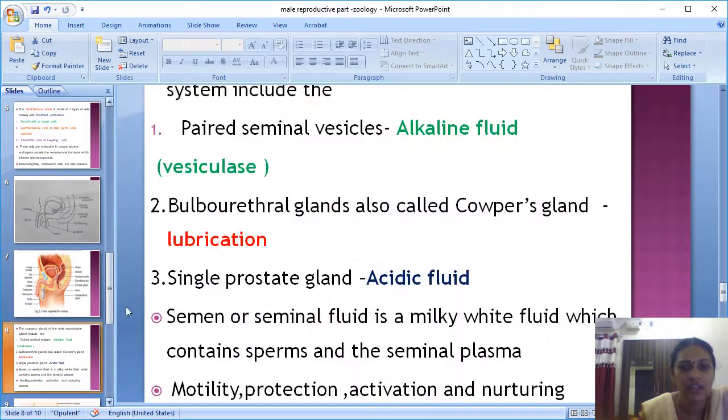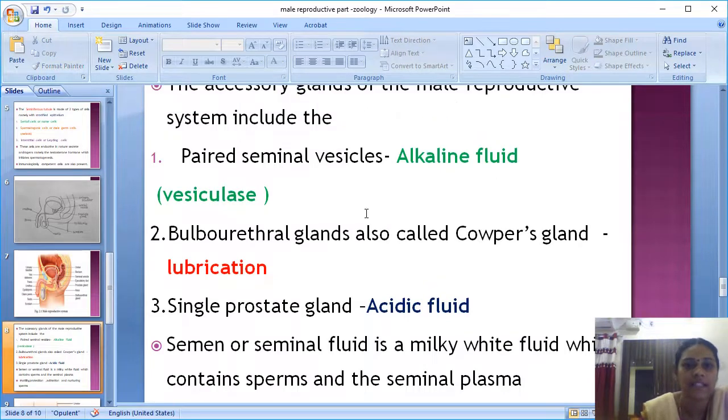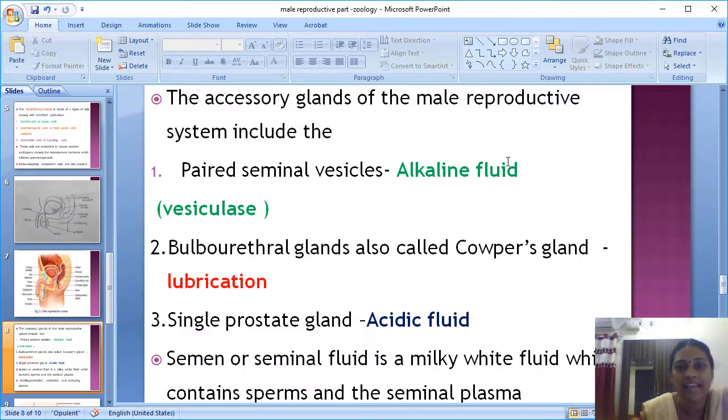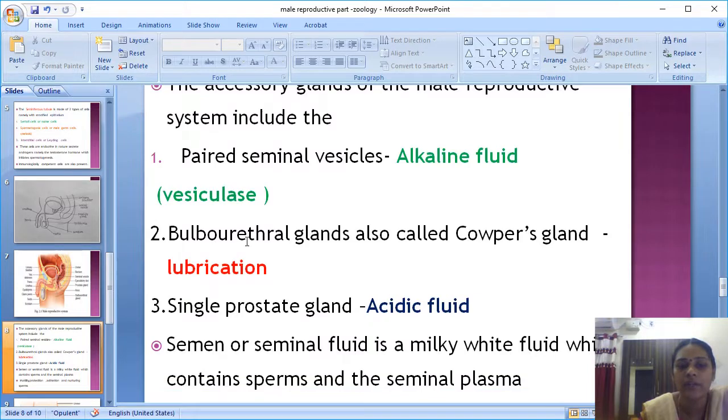I already told you, all accessory organs produce some fluid. Here an alkaline fluid is produced. That fluid consists of some fructose, some ascorbic acid, some prostaglandin, and an important enzyme called the vesiculase enzyme, which will speed up the sperm motility. Motility means movement of the sperm.